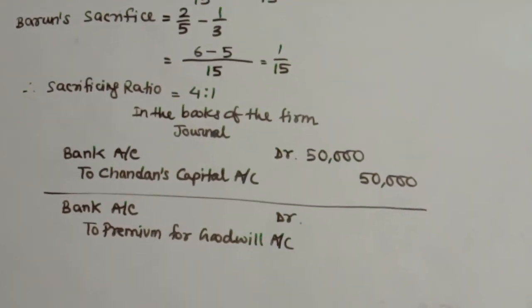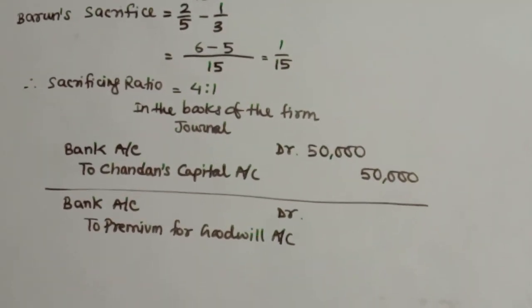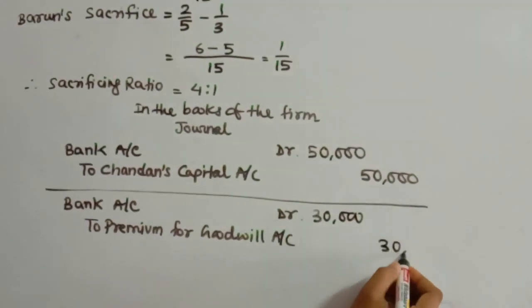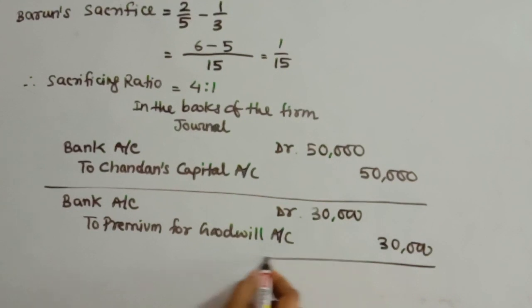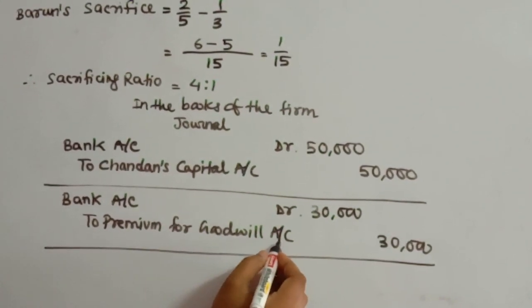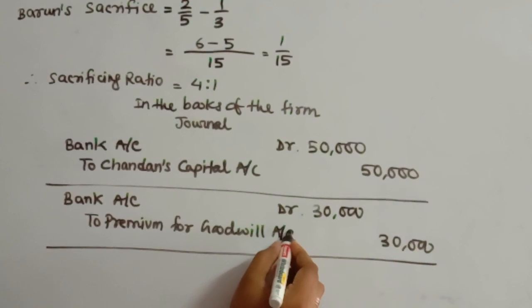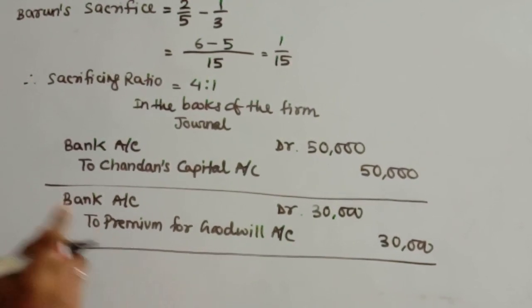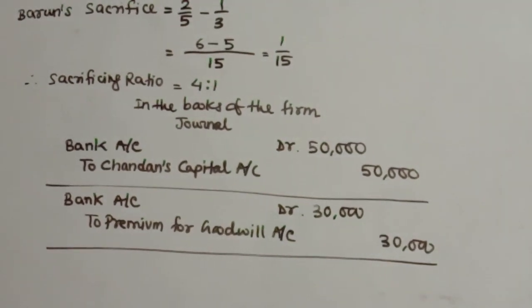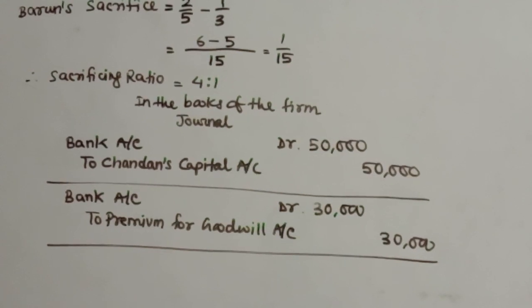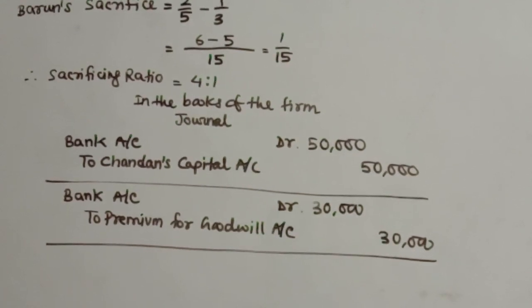Chandan is bringing rupees 30,000 as his premium for goodwill.